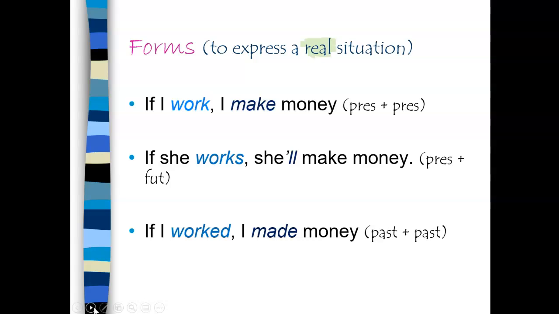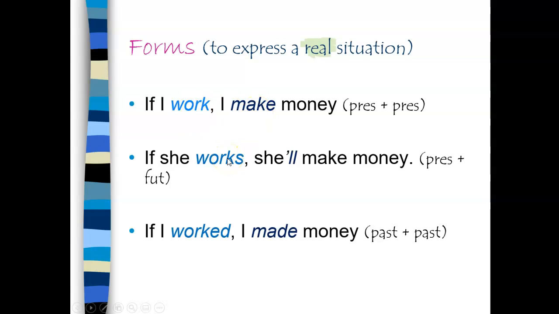The first one is something that we can use to express a real situation. Sometimes we call this one in particular the zero conditional, but I just prefer to call it a real situation. In this case, I say, if I work, I make money. Both of my verbs are in the present tense. In this case, it really means every time I work, I make money. You note that there is a comma between the two clauses.